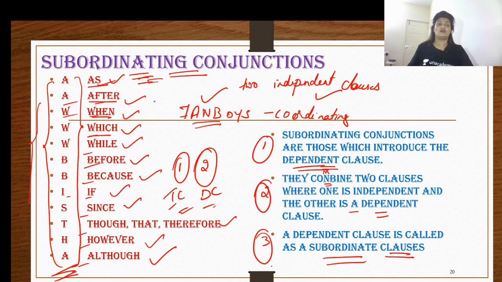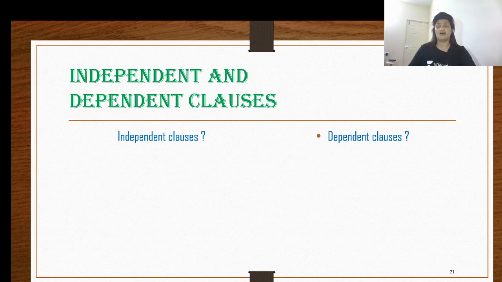Subordinating conjunctions are conjunctions like as, after, when, which, while, before, because, if, since, though, that, therefore, however, although. And the acronym for these subordinating conjunctions is AUBISTA, and these conjunctions combine one independent clause and another dependent clause. Now let us learn what is an independent clause and what is a dependent clause.